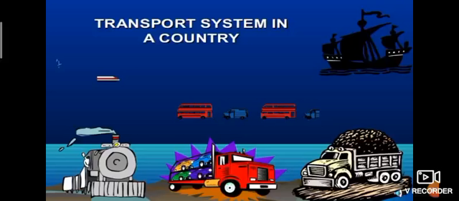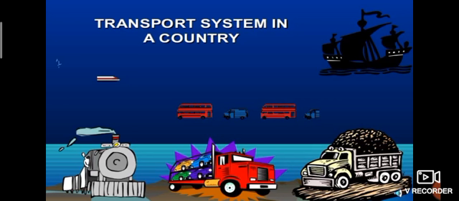Super, dears. Let's go to our lesson. How do people move from one place to another place? Through vehicles like car, bus, cycle, bike. Walking also. How do we call these? That is the common name. How do we call these vehicles? Yes, transport. Transport means it helps to carry something or for movement. That is called transport. Can you guess which topic we will learn today?